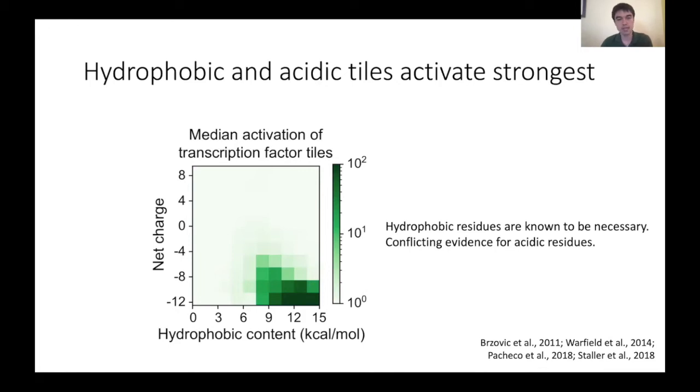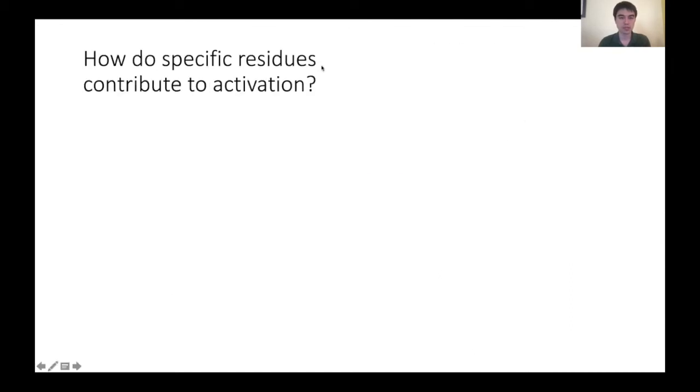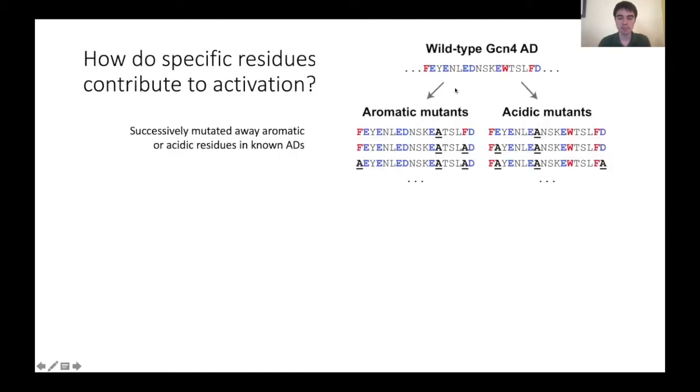So to more systematically answer this question, we also built a series of mutant sequences into the library. Specifically, we took a few known activation domains and systematically mutated away either aromatic residues, so highly hydrophobic residues, or acidic residues. In this way, we can systematically titrate the amount of hydrophobicity or the amount of negative charge.